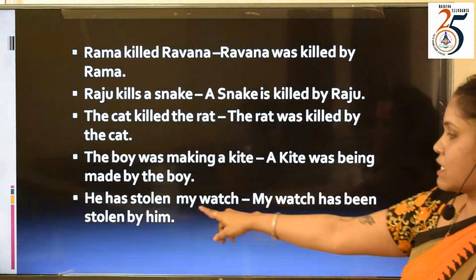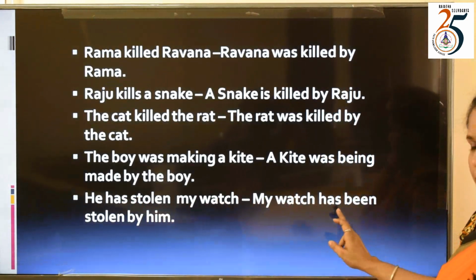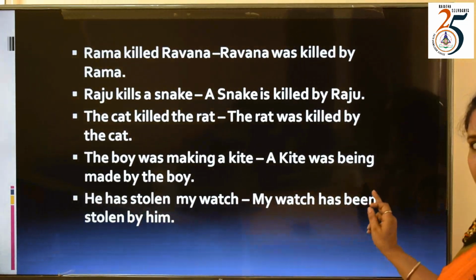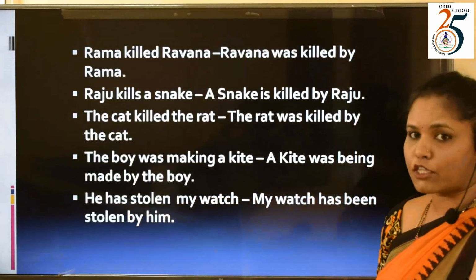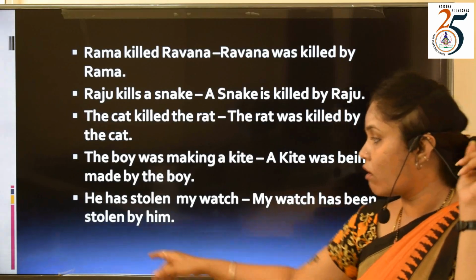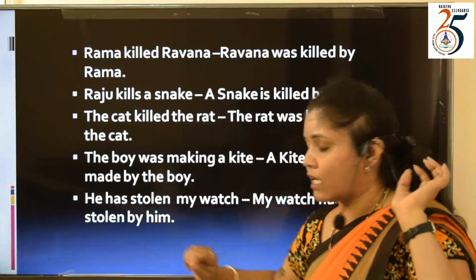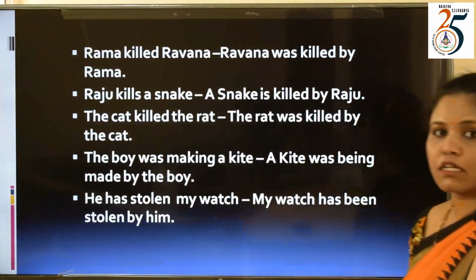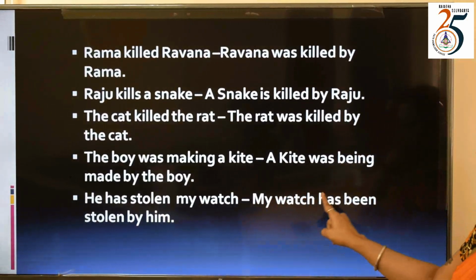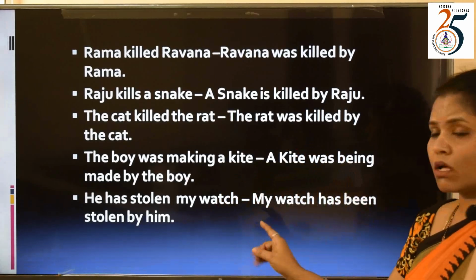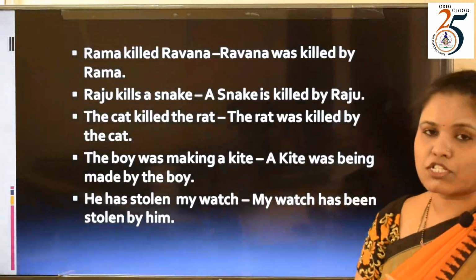So you can see the sentence. He has stolen my watch. My watch has been, B-E-E-N, been. Stolen will remain the same because it is V3 only. So you need not change the verb at all. Stolen, then the agent by, and who is stealing it? He. So change the pronoun form, write it as him. So the sentence will be: My watch has been stolen by him. The meaning of the sentence remains the same.